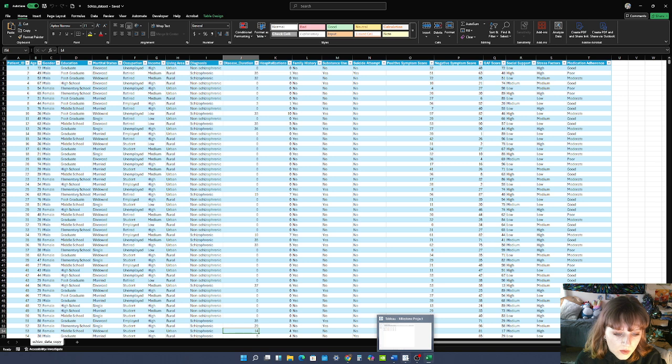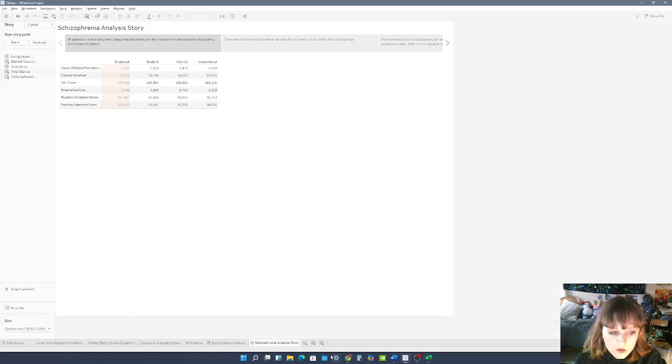Moving on to our storyboard. So we're going to start off by looking at our table over here. This table has positive and negative symptom scores, hospitalizations, GIF score, disease duration, and the total count of patients. In each category, we have employed, student, retired, and unemployed.